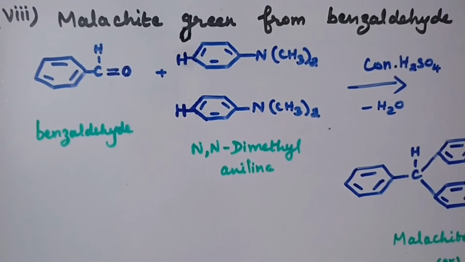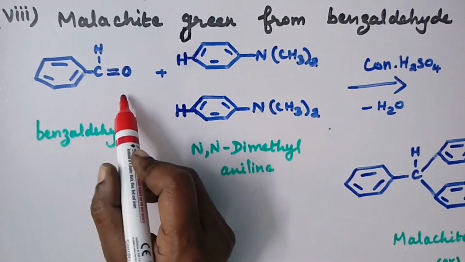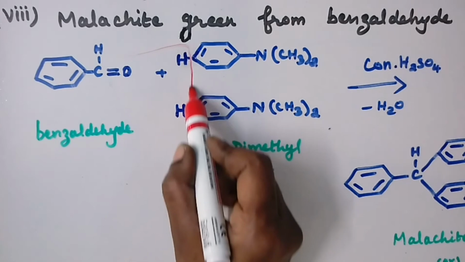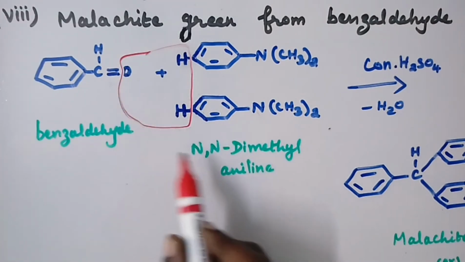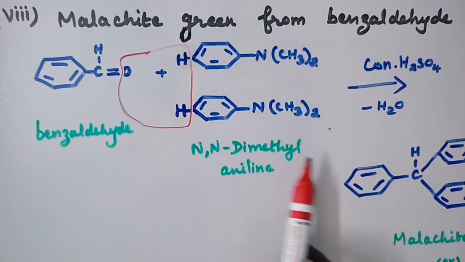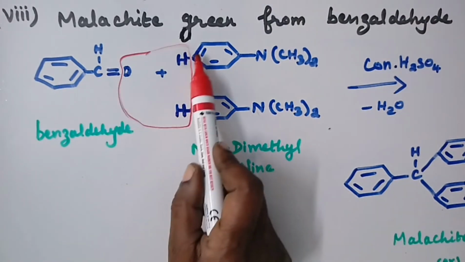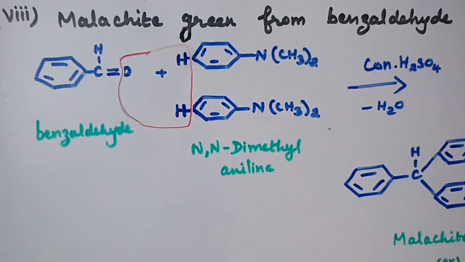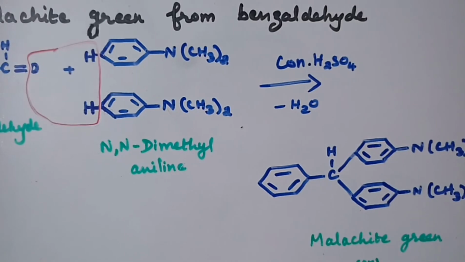Eighth one, malachite green from benzaldehyde. Benzaldehyde with N,N-dimethylaniline with concentrated H2SO4, water is eliminated. Water goes away and there is a condensation product. The condensation product is malachite green. With this carbon, these phenyl groups are attached, so the other name for malachite green is triphenylmethane dye.